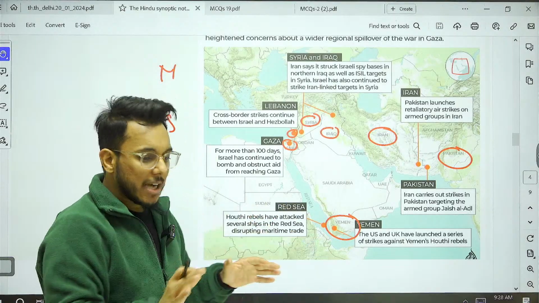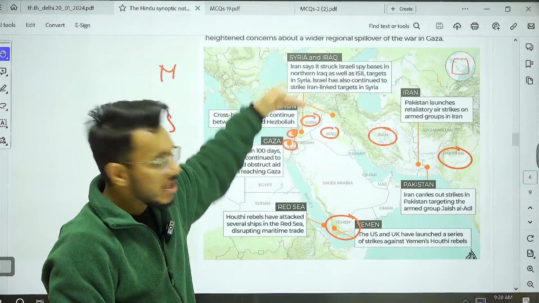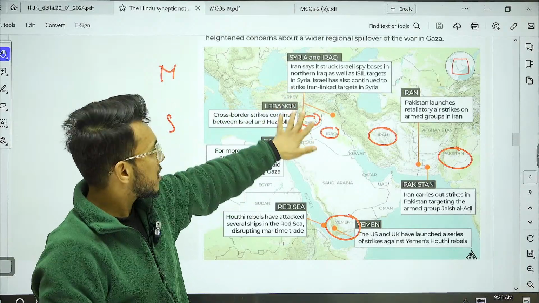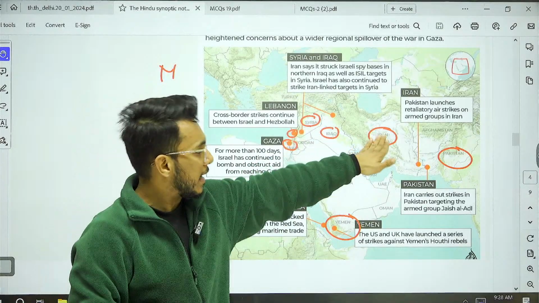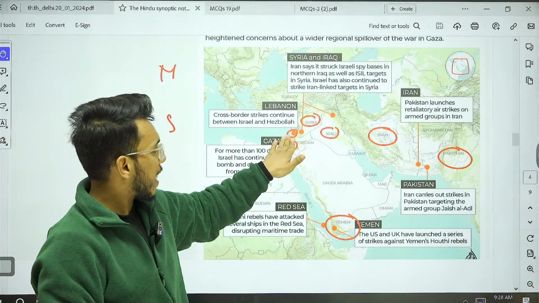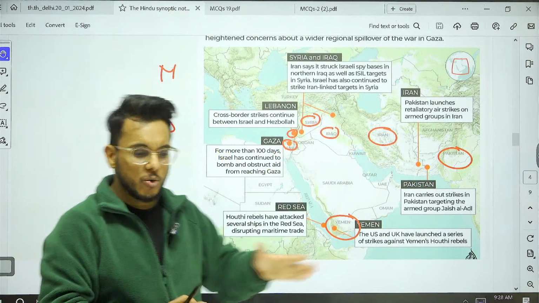Okay, so I want you to know the respective positions of these particular regions, that is, the northernmost is Syria and the southernmost is Yemen. Okay, and then we have Iraq and Iran. Then here we have Lebanon. Then we have Gaza, and then we have Pakistan. So such locations you should be knowing.